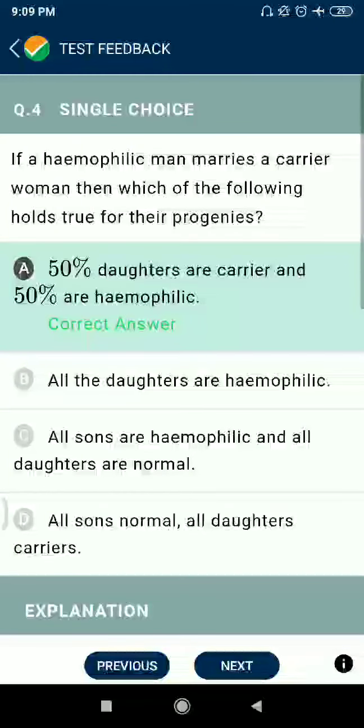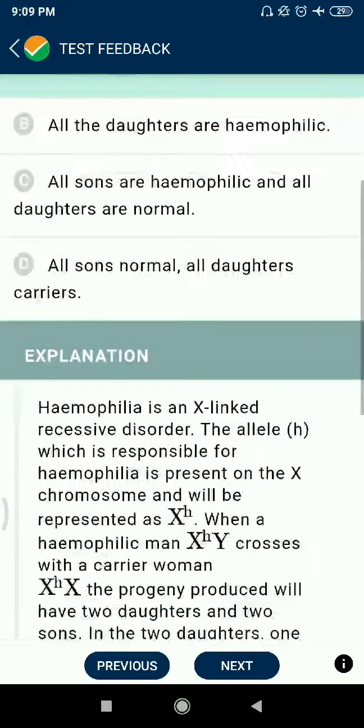Question number 4. If a hemophilic man marries a carrier woman, then which of the following holds true for their progenies? 50% daughters are carrier and 50% are hemophilic.